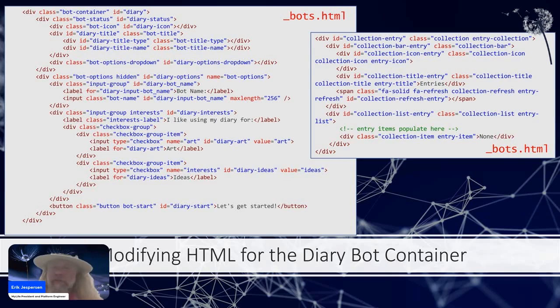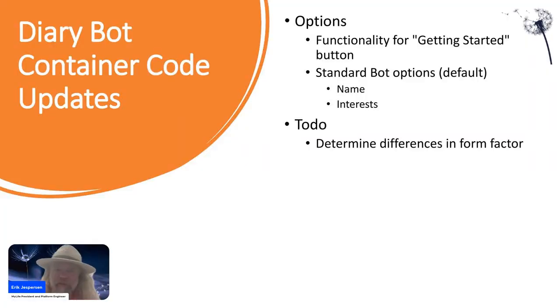Another thing we need to do, as I had mentioned, is the collection entry. So down at the bottom, your scrapbook needs to be able to display entries and have pop-ups that are generated related to the entry that you've stored with your DiaryBot. So as you can see here, we're just adding a line called entries. So now that the HTML is positioned on the page, we can start looking at the DiaryBot options.